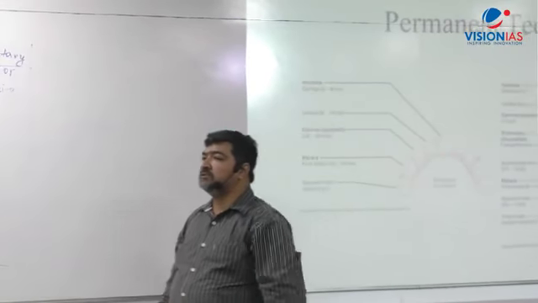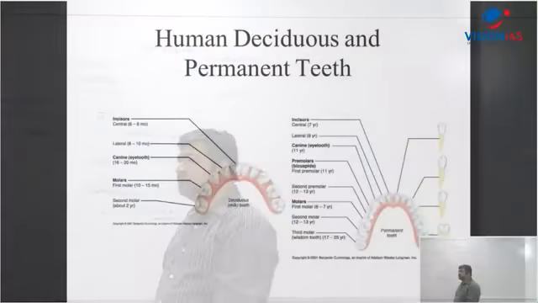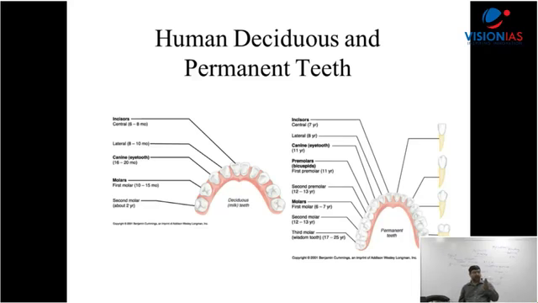Now what is the role of teeth? What is the work of teeth? It is part of digestion: chewing, cutting, biting, all those things. Digestion, that part comes there, right?